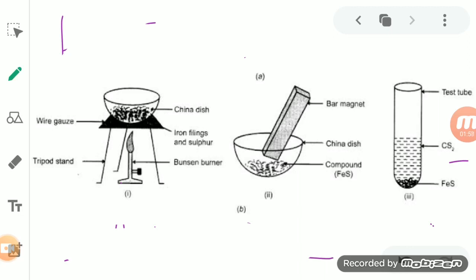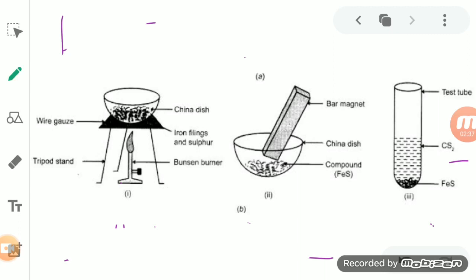So by this we come to know that in a compound, energy is either absorbed or given out, we can say the heat energy is absorbed or evolved during the preparation of a compound. Okay, so the formation of a compound involves the evolution of energy or absorption of energy. This is the third property of a compound.